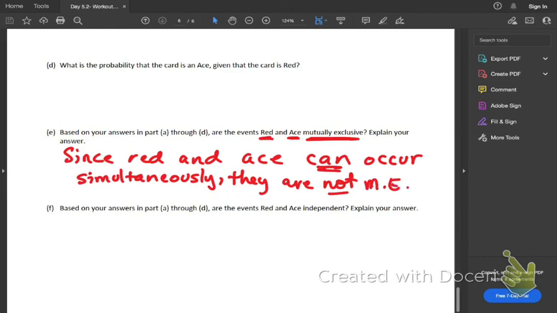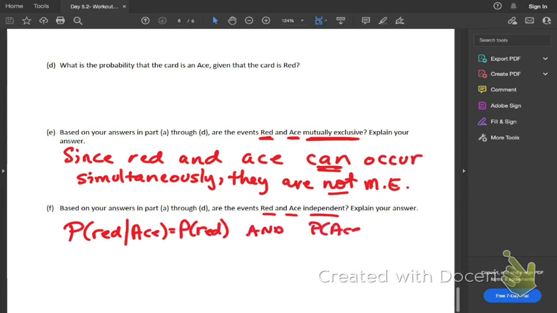Okay, now, are the events red and ace independent? If the probability of red given ace equals the probability of red, and the probability of an ace given red equals the probability of an ace, then they would be independent events. So let's just see if this is true.